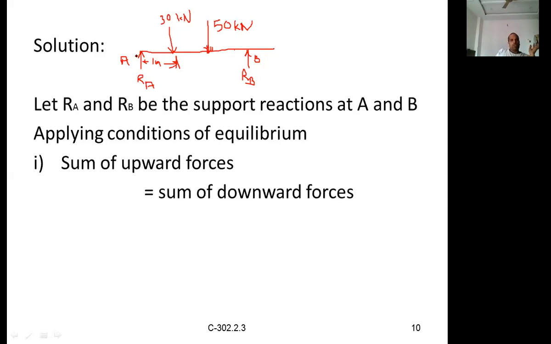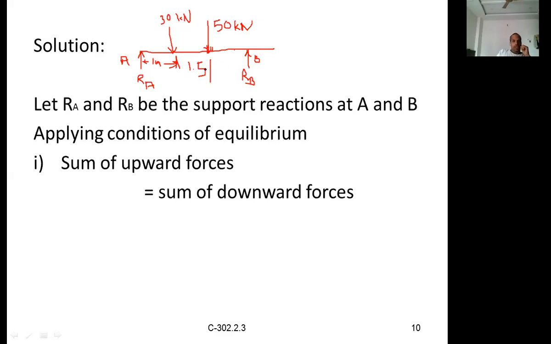In this case, the UDL is acting throughout the entire length of 5 meters. That's why the midpoint is 5 by 2, which is 2.5. One meter is already over, so there is another 1.5 here. This is 2.5 from the left support as well as 2.5 from the free end, not from the support. Don't get confused by the support being there. Here it is 2.5 from the end because the UDL is acting throughout, including the overhangs also.